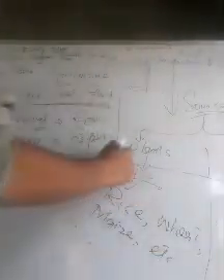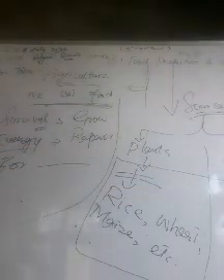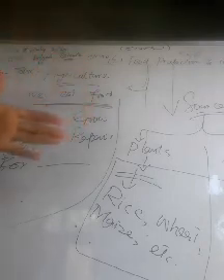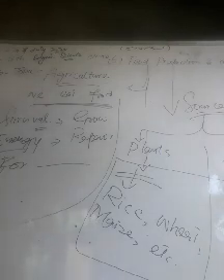From animals we get meat, goat, chicken, egg, etc. So this was about the name of this chapter, food production and management. Management means how we can produce enough food and better food for